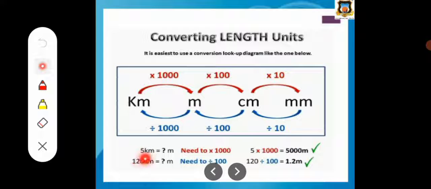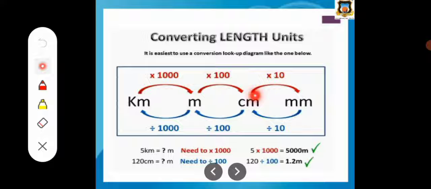If we want to convert 5 kilometer into meter, 5 kilometer is equal to how many meters? Here we multiply this number 5 by 1000. So 5 into 1000 is equal to 5000 meter. This is the correct conversion. 120 centimeter is equal to how many meters?